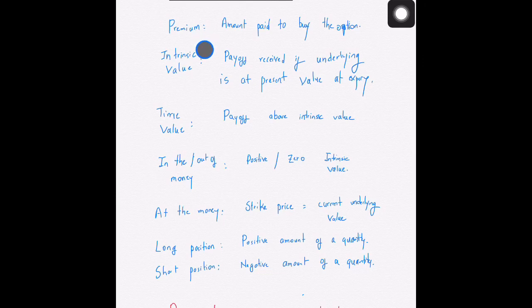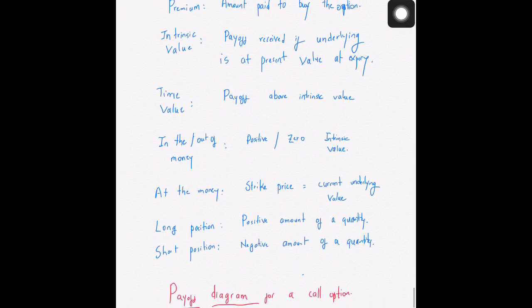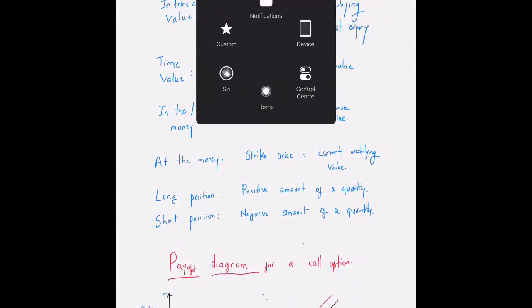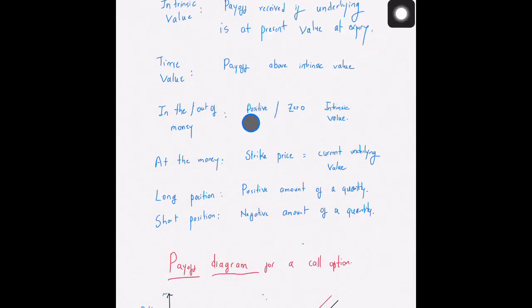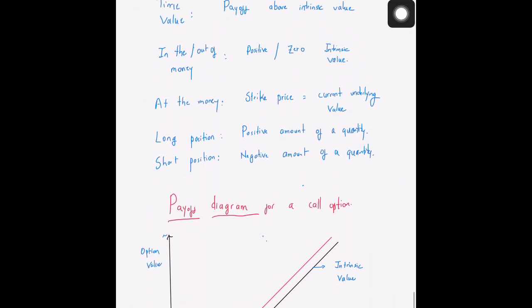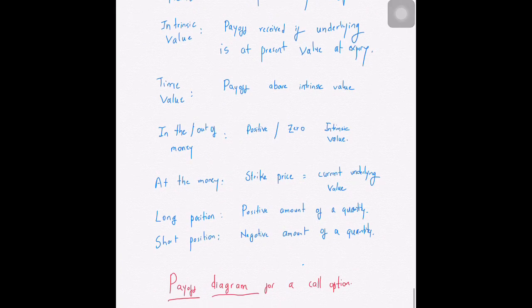Okay, now there is something called the intrinsic value. This is the payoff received if the underlying is at the present value at expiry. That is another definition. Next, we have a definition which is called the time value of the option. The time value of the option is the payoff above the intrinsic value.